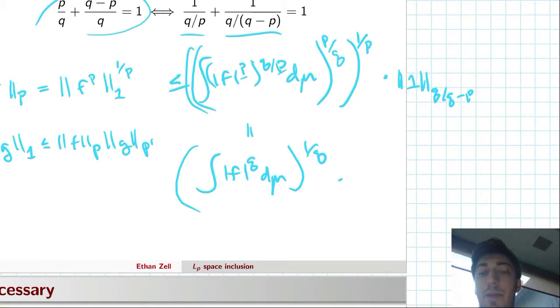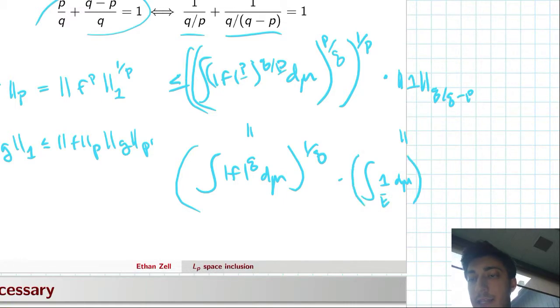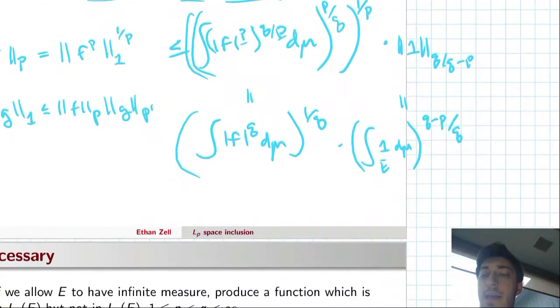So on the left, we're able to make this integral into the q norm. And on the right, if we write out this thing, it's just 1 to some power, which is just 1, with d mu over E, and then we take that to the reciprocal of q over q minus p, so it's q minus p over q.